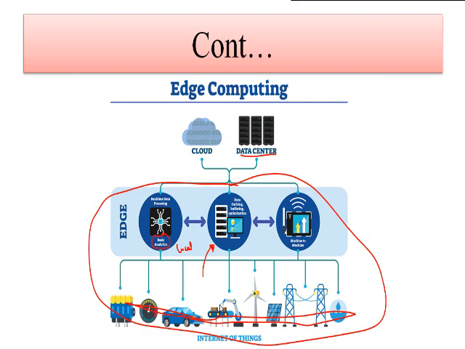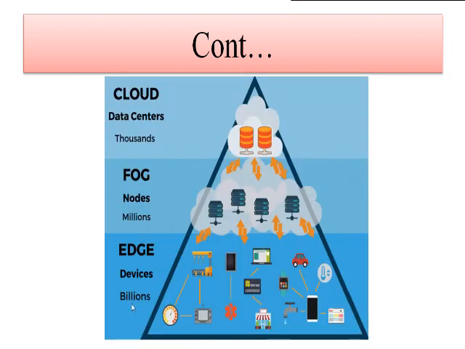Now if you measure the number of devices that you are going to use in edge computing, here you can see these are nothing but the connected devices, or we can say the smart objects which are present inside of a network. So they are present at the edge level, and if you calculate the amount of devices available, we have billions of devices available at the edge level. Processing of the data will also happen at the edge level itself.